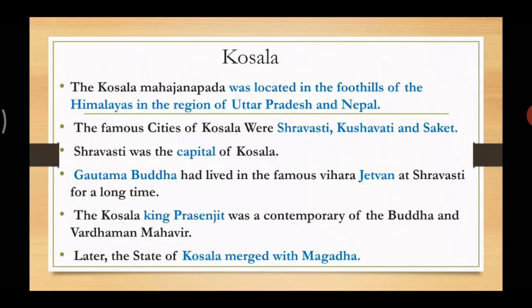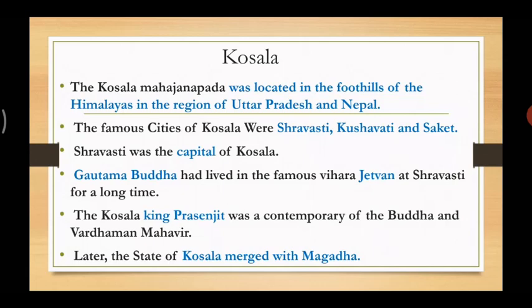Let's move forward. Now, as I told you, there were 4 Mahajanapadas that were more powerful, and we will learn about them in detail. Next is Kosala. From the Mahajanapadas, Kosala, Vatsya, Avanti and Magadha were more powerful. Now in this, what is given is the description of the place and which king was ruling at that time.